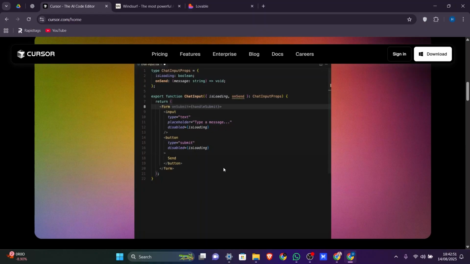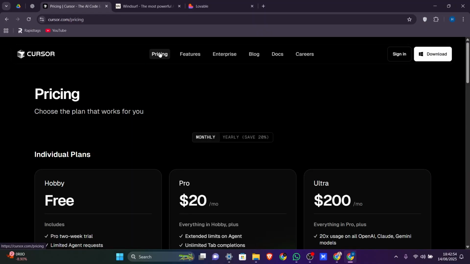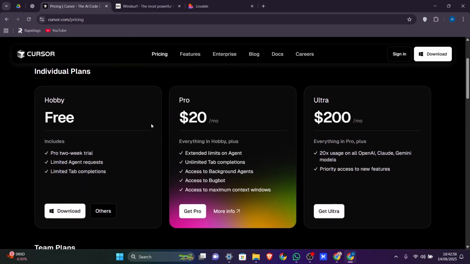Cursor is essentially a modern code editor that combines the power of AI with a familiar development environment. It's built to help you write, debug, and refactor code quickly by letting you interact with an AI assistant directly in the editor. You can ask the AI to generate new functions, explain complex code, or even optimize existing code